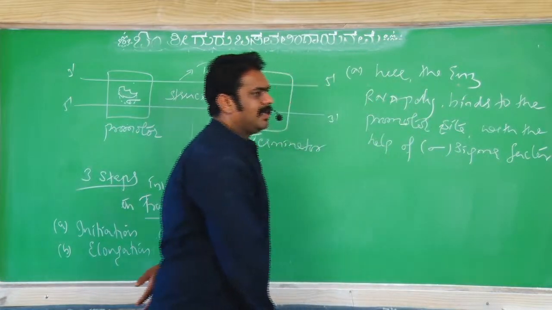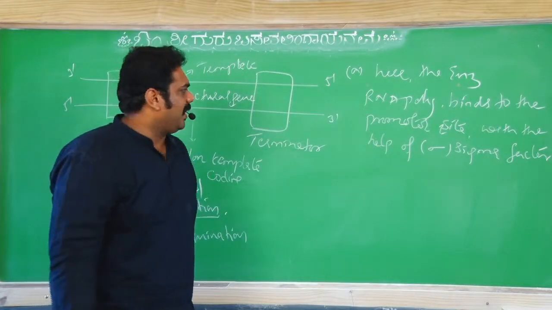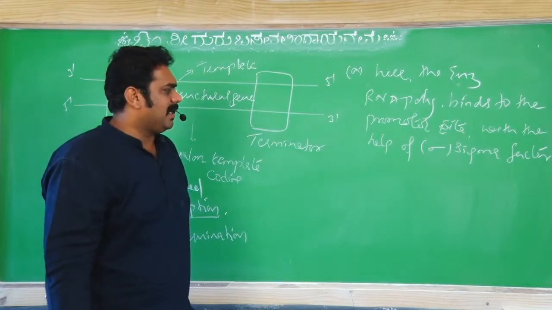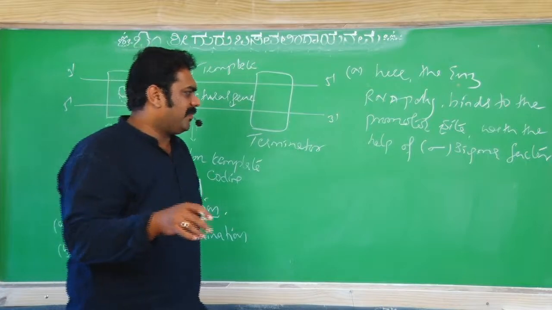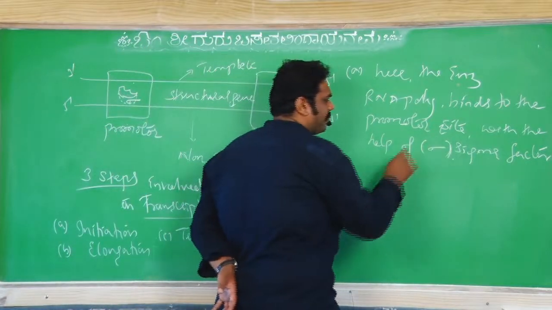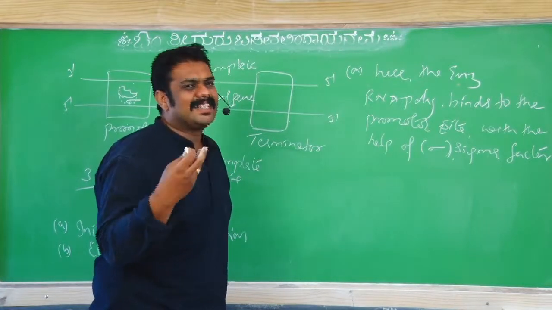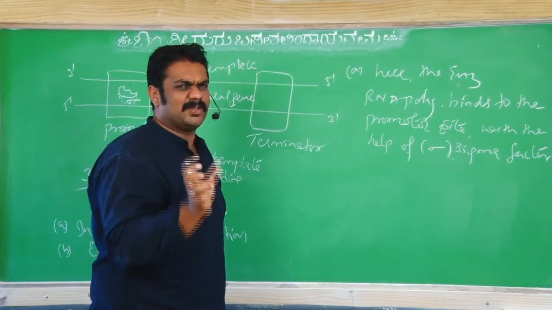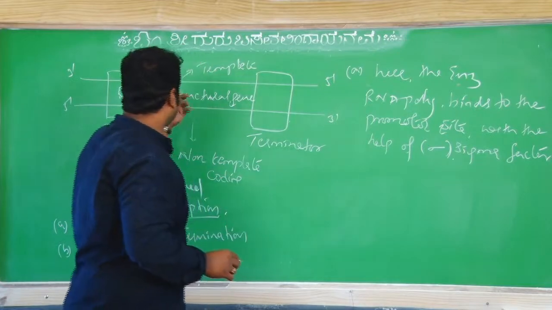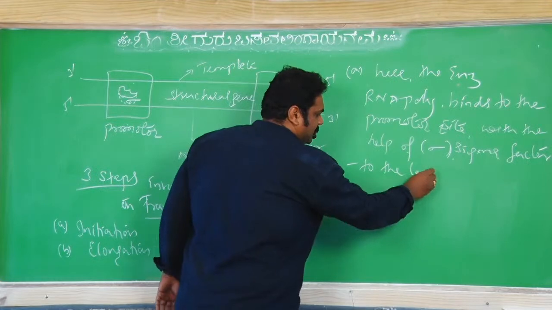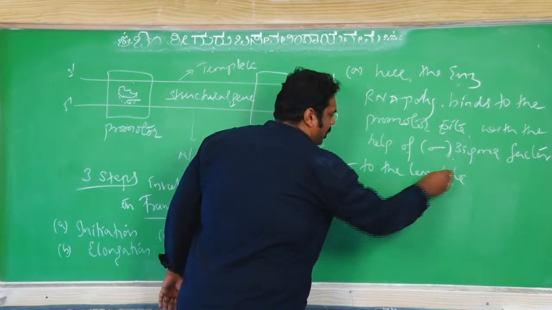With the help of the sigma factor, the enzyme RNA polymerase binds to the promoter site. This is called initiation. It just goes and binds. To which part of the DNA? To the template form of the DNA.